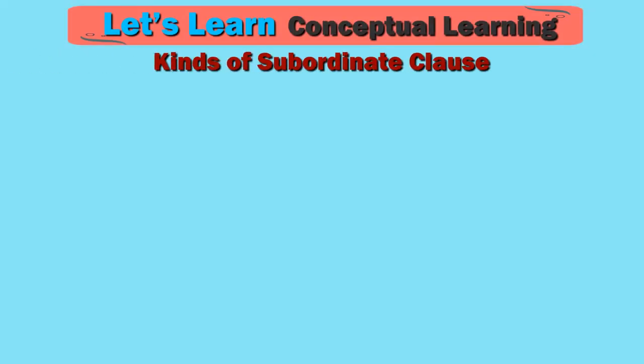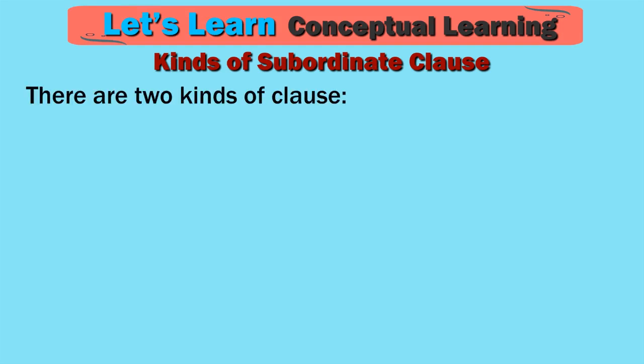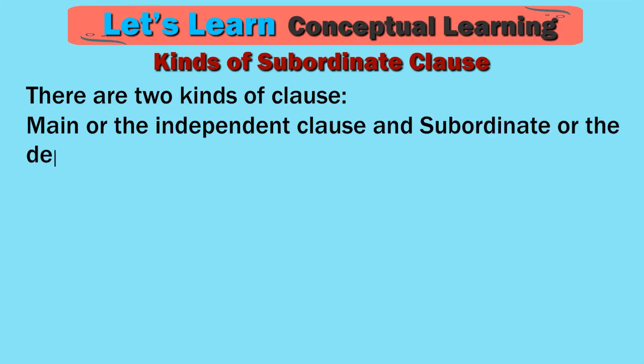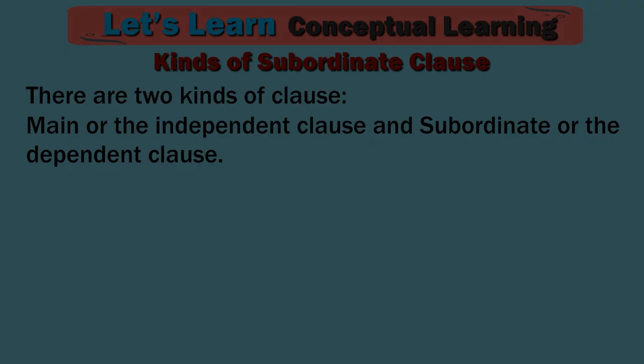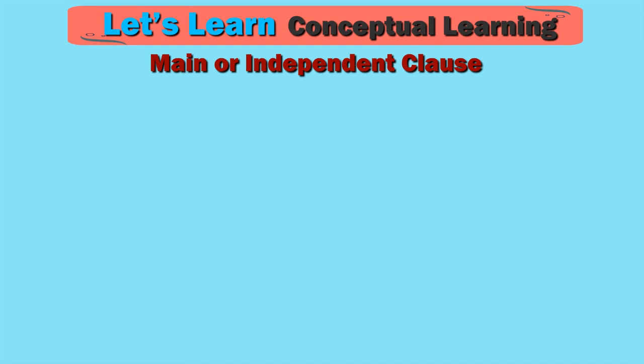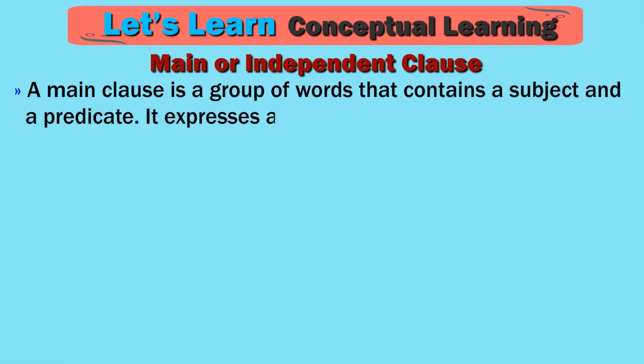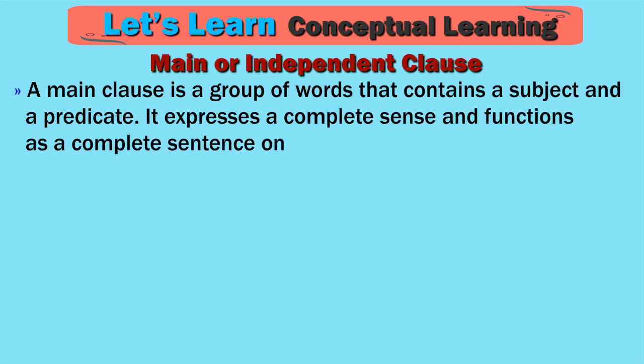Kinds of subordinate clause. There are two kinds of clause, main or the independent clause and subordinate or the dependent clause. Main or independent clause. A main clause is a group of words that contains a subject and a predicate. It expresses a complete sense and functions as a complete sentence on its own.